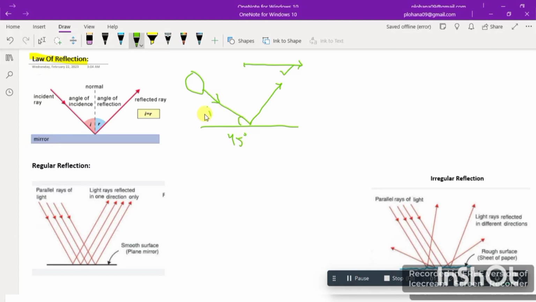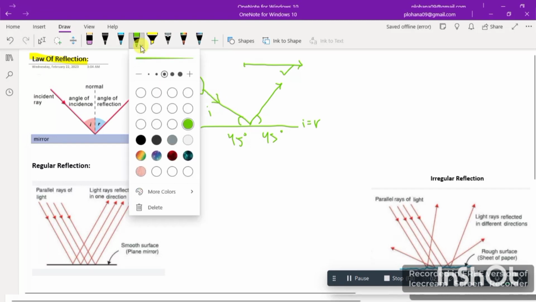So in this case, incident angle is equal to reflected angle. So here the angles are same. So here the angle would be 45 degree as well. So incident angle and reflected angle in this case are the same, as you can see here. Incident angle is 45 degree while reflected angle is 45 degree as well. So now let's talk about what things are same and what things are not same in this case.